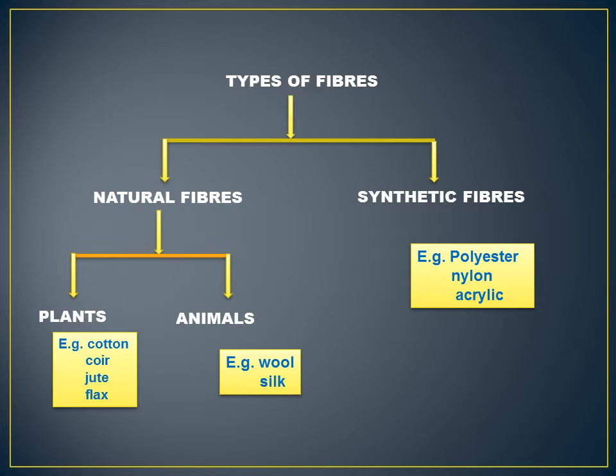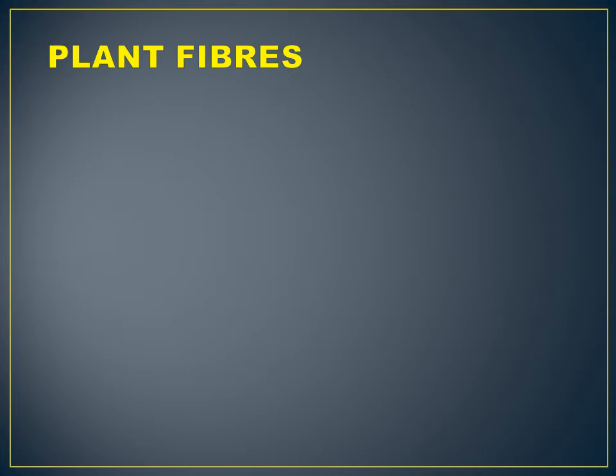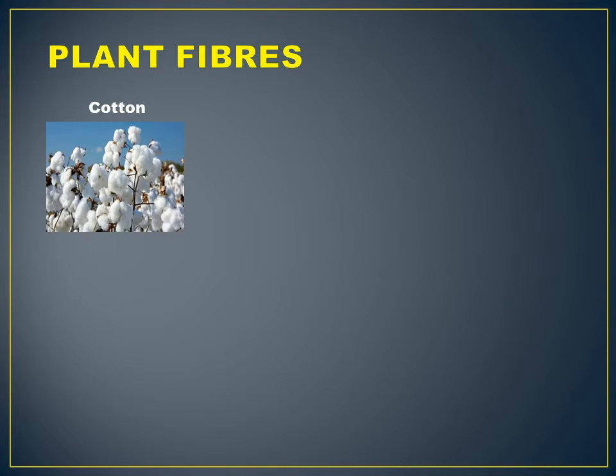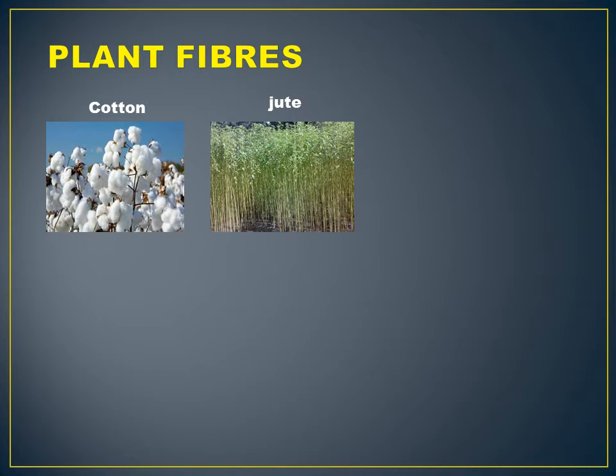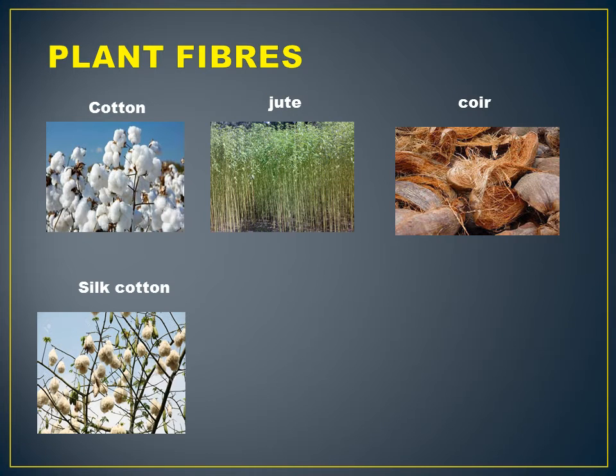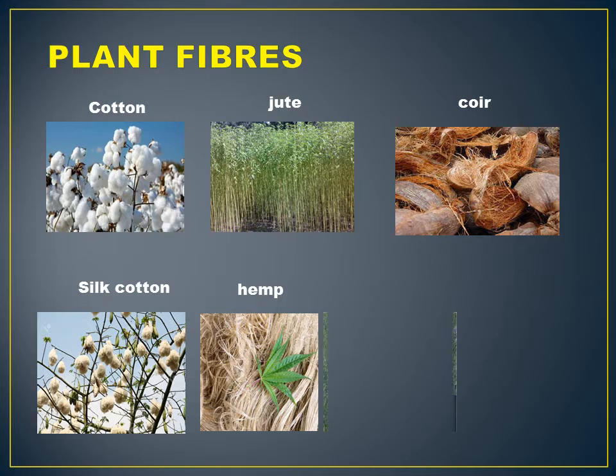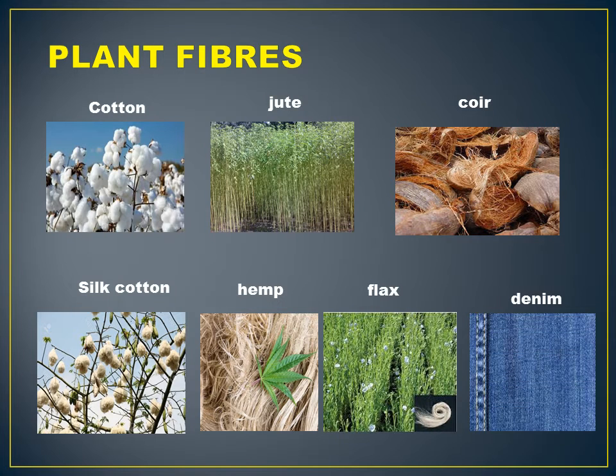Once again, listen. What are natural fibers? Fibers obtained from plants and animals are called natural fibers. What are synthetic fibers? Fibers that are made by man from chemical substances are called synthetic fibers. What are examples of plant fibers? Cotton, jute, coir, flax and denim are some examples of plant fibers.